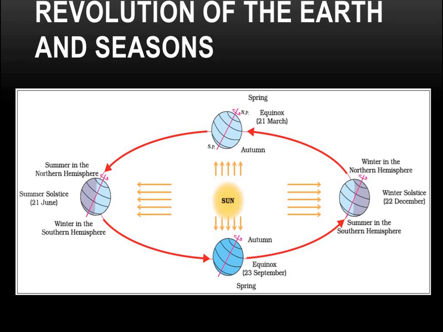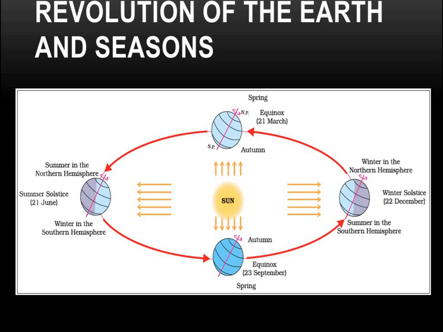And here one more thing is written: summer solstice. Summer solstice falls on 21st June. This is the position when the direct rays of the sun fall on the Tropic of Cancer in the northern hemisphere, and at that particular time the northern hemisphere has the longest day and shortest night, and it is vice versa in the southern hemisphere. In the southern hemisphere at the same time the shortest day is there and the longest night.